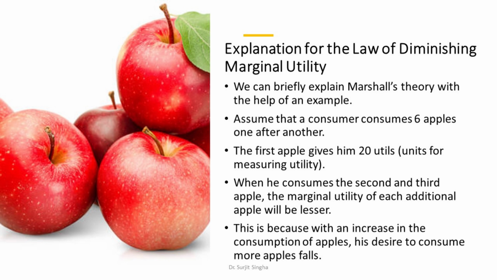Explanation for the law of diminishing marginal utility. We can briefly explain Marshall's theory with the help of an example. Assume that a consumer consumes 6 apples one after another. The first apple gives him 20 utils, units for measuring utility. When he consumes the second and third apple, the marginal utility of each additional apple will be lesser. This is because with an increase in the consumption of apples, his desire to consume more apples falls.